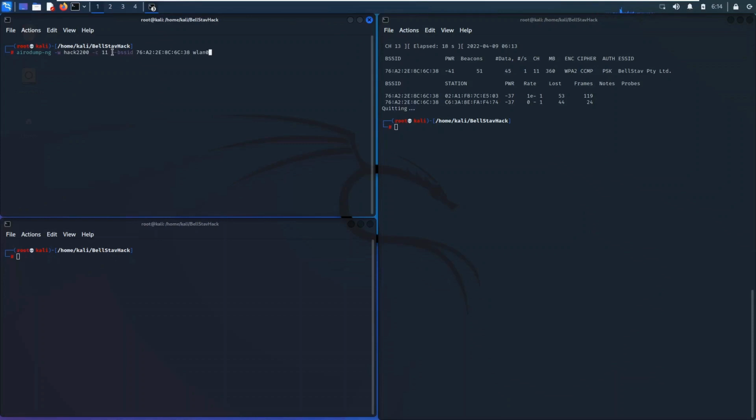So what we're doing here is just saving the captured files. It's going to have this name, ARC220, and the channel flag, which means channel 11. As you can see here, our Wi-Fi is running on channel 11, and the BSSID is the MAC address for the Wi-Fi, and the wireless interface we're working with is wlan0. And on the second terminal, I'm going to run another command.